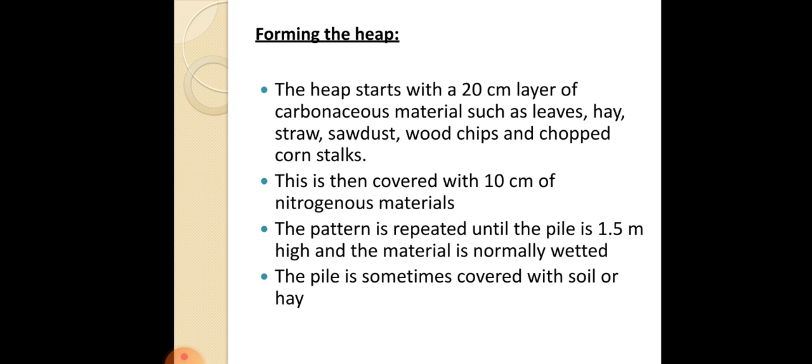be followed until the height of the pile is about 1.5 meter, and the material is normally wetted so that it may feel damp. The pile is sometimes covered with soil or hay to retain heat, and then it is turned at 6 and 12 week intervals. If the materials are limited, alternate layers can also be added as they become available. Sometimes the material needed for composting may be less, so in this case, alternate layers may be added whenever the material is available.